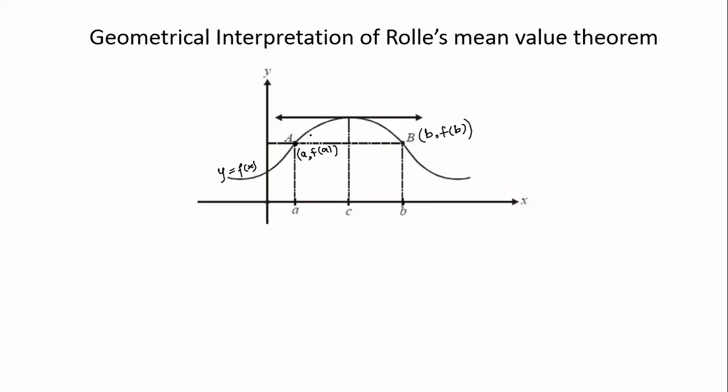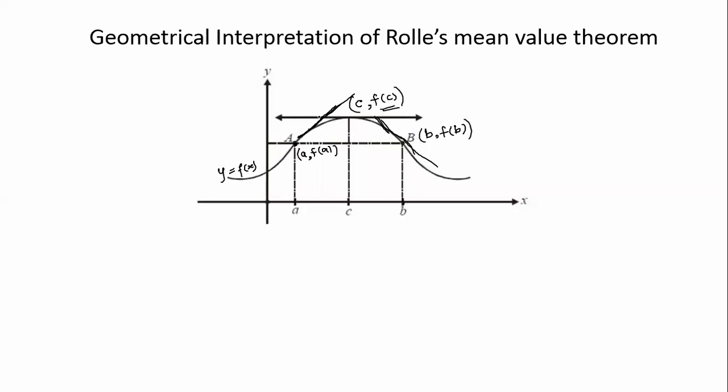So it is going somewhere. If there is some point, you can take a tangent. So this tangent will be making a positive angle. Then if we take a tangent at this point, it will be making an angle from 90 degrees to 180, so the tan of that slope will be negative. That is what I want to say. But there exists at least one point c such that at this point, what is going to happen? C and f of c.